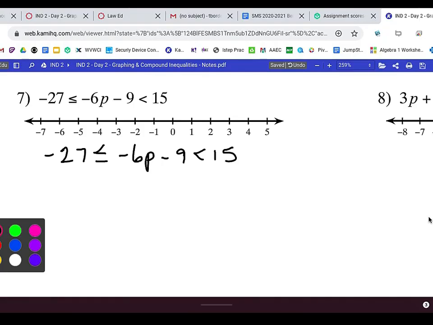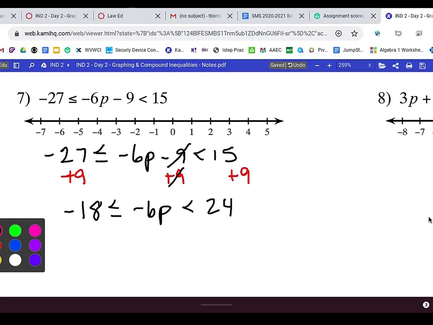We always break loose subtraction and addition first. So that means I'm going to add 9. And when I do it to the middle, I do it to the 2 outsides as well. So negative 27 plus 9 is negative 18. My sign doesn't change. That goes away, and I'm left with negative 6p in the middle. Sign doesn't change. 15 plus 9 is 24.